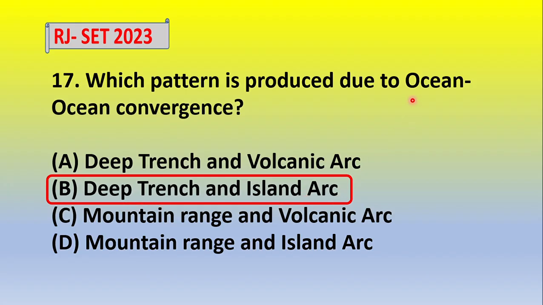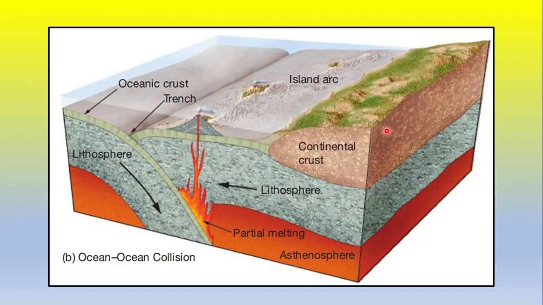Island arc forms when both the plates are oceanic, or volcanic arc forms when one plate is oceanic and one plate is continental. Okay, so see this. This is the continental crust, and this one is the oceanic crust.